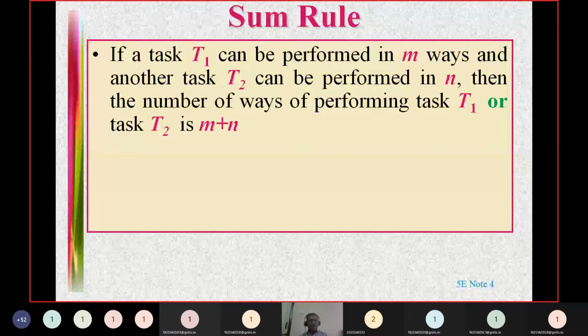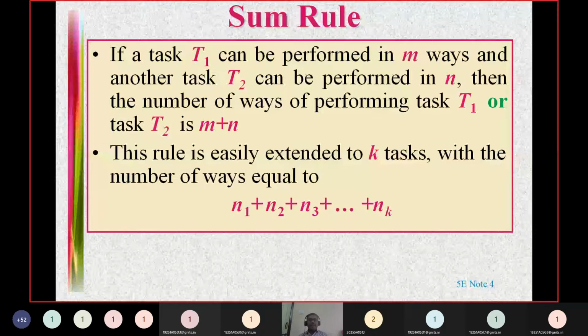If you want to perform a task T1 in M ways and a task T2 in N ways, then any one of the tasks T1 or T2 can be done in M plus N ways. I said whenever you are thinking of OR, I told you to add the possibilities.